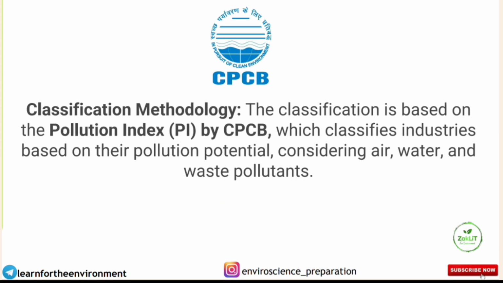So before going into the blue category, which is the revised one, we should know the category classification methodology by the CPCB.